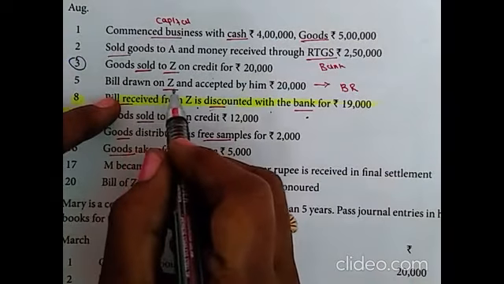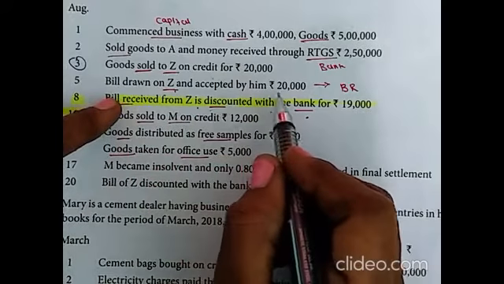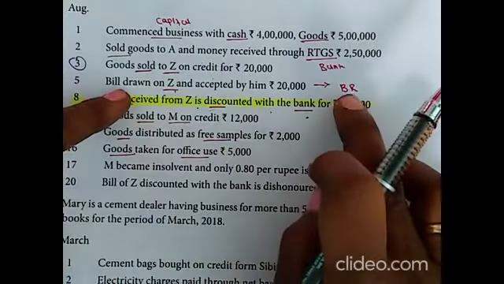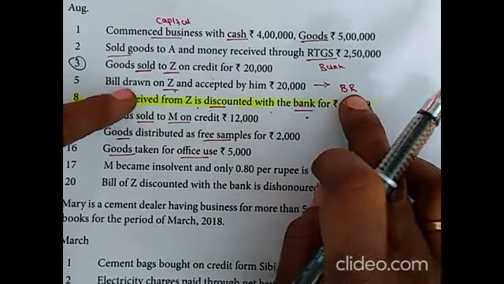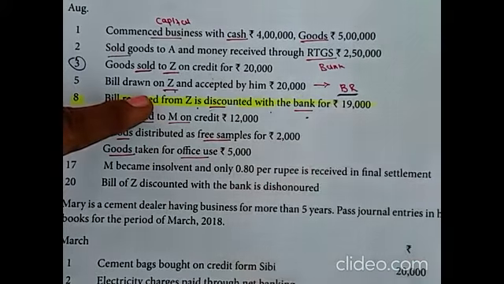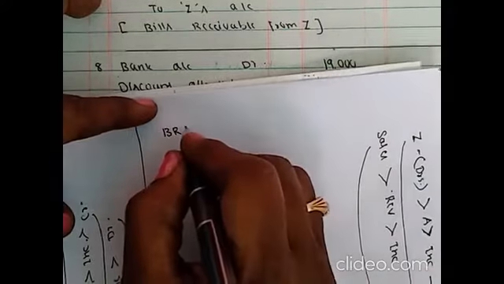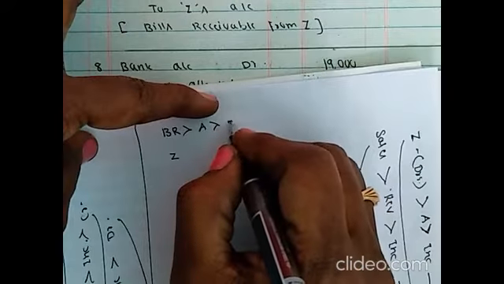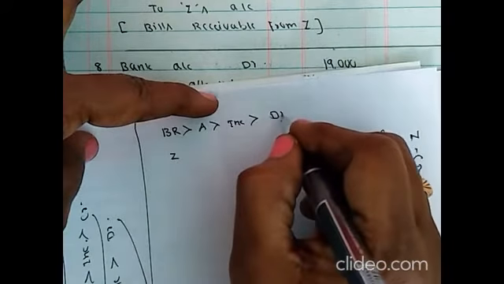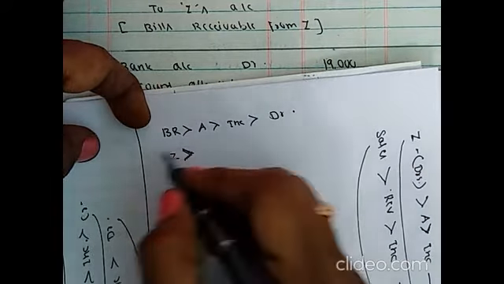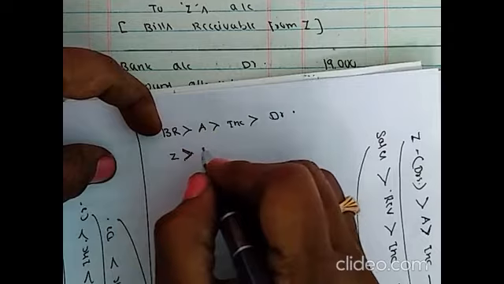Bill drawn on agent and accepted by him, rupees 20,000. Bills receivable is involved, so the involved accounts are agent and bills receivable account. Bills receivable is an asset, increase, so debited. Agent is our customer, a debtor, so debtors value will decrease.